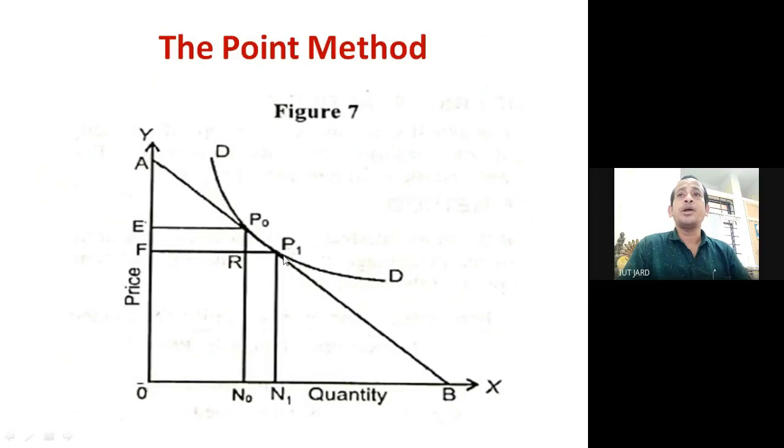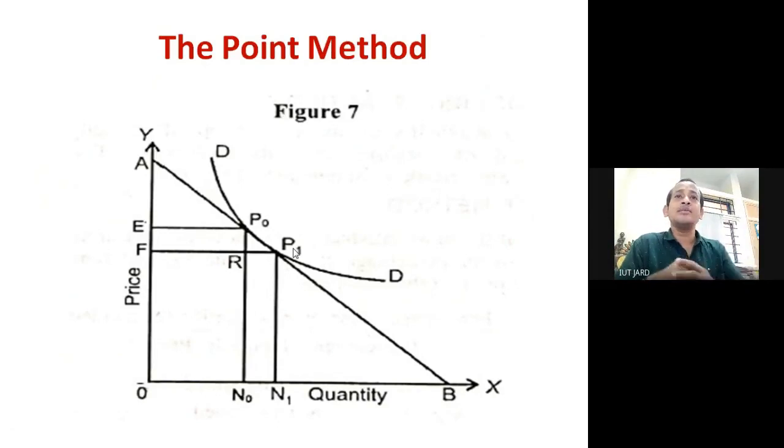So like this, through the point method, we can measure the price elasticity of demand. When price increases, this is the demand point, and when price decreases, this is the point.